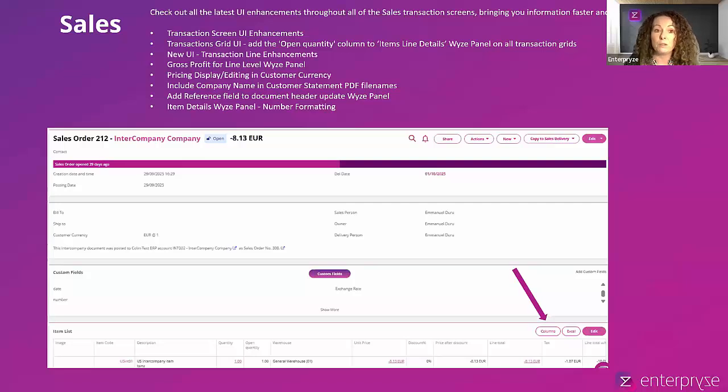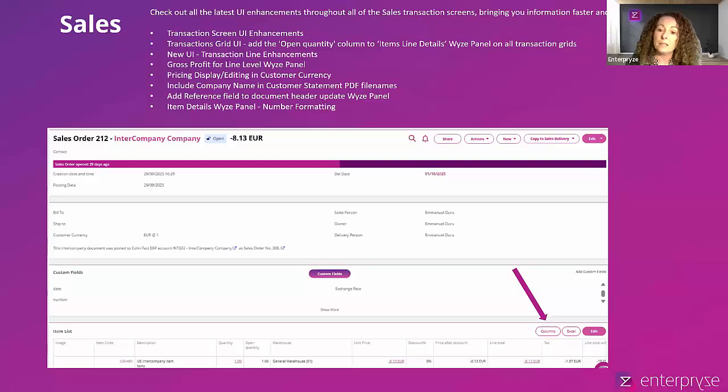In addition to that, we've also introduced pricing display and editing in the customer currency. This is simply where you have, and this is a good example, a customer in foreign currency. Let's say the foreign currency is GBP, but the document or price list currency is in euro.